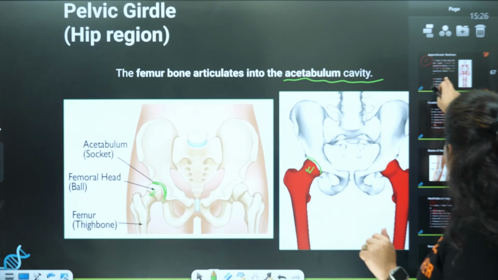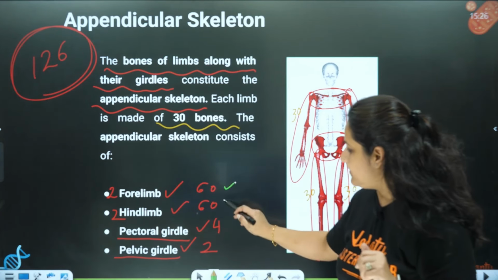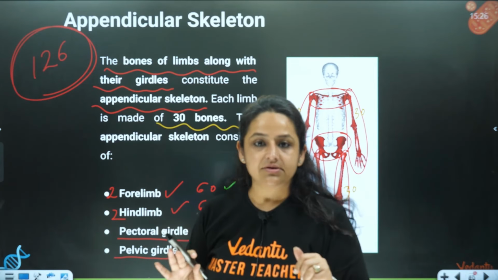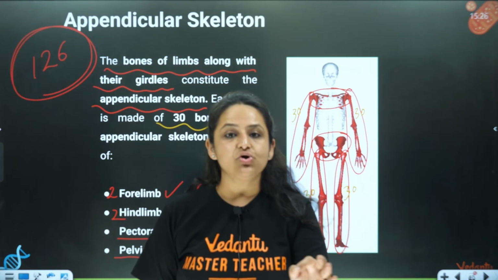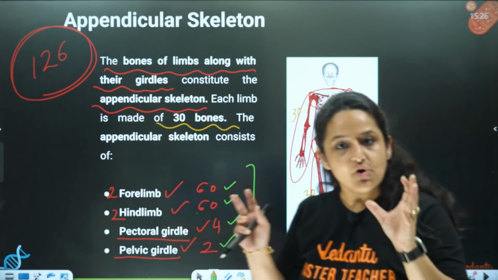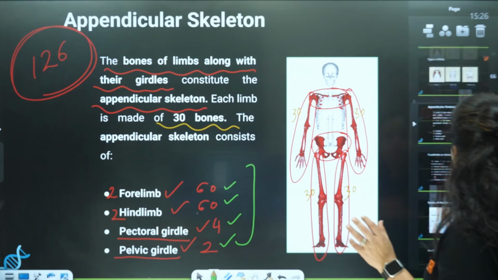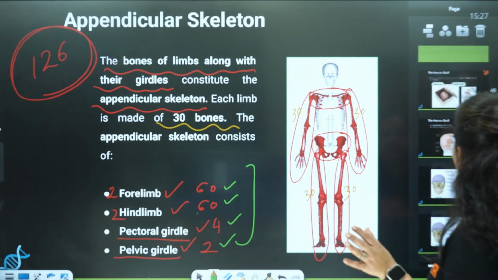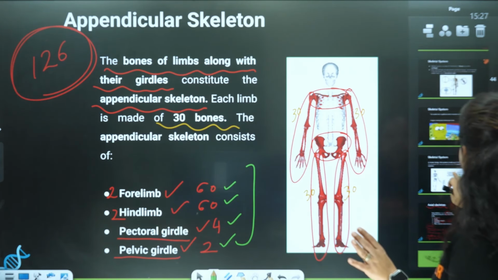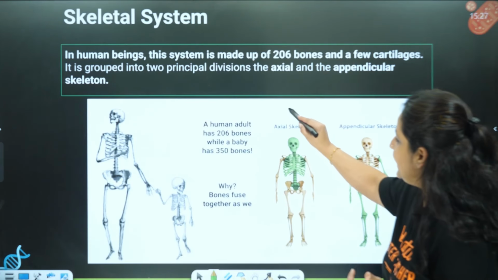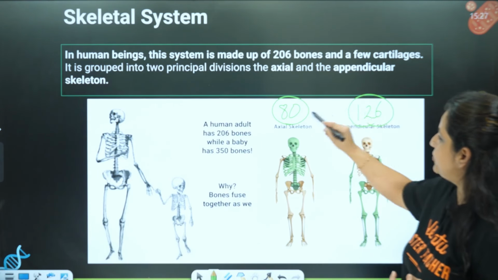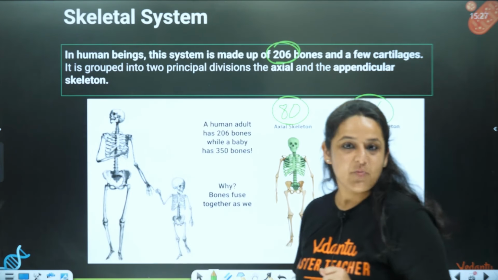If we do our total of the appendicular skeleton, 60 plus 60 plus 4 plus 2, what total are you getting? 126. Correct? 126 bones of the appendicular skeleton and 80 bones of the axial skeleton. Both appendicular and axial join together to form our skeletal system in total. 80 axial and 126 appendicular. So in total, you add them up and you will get 206 bones.